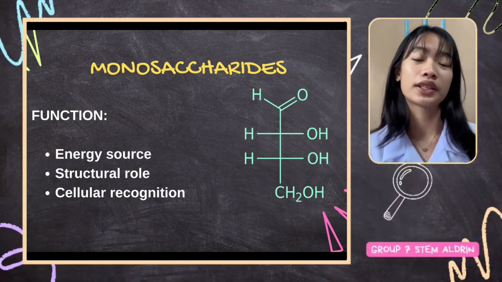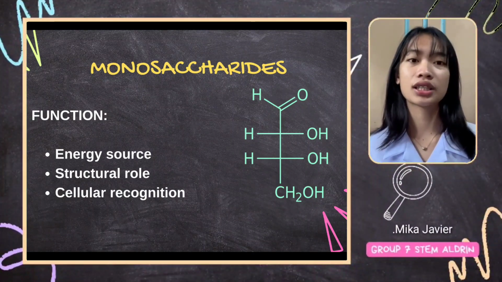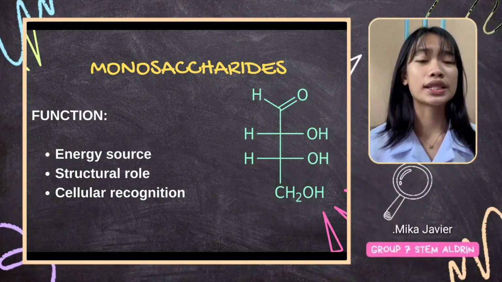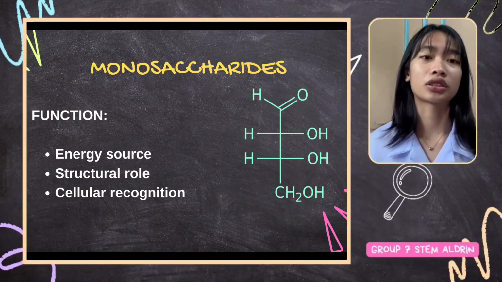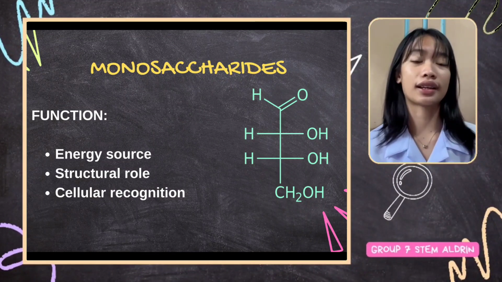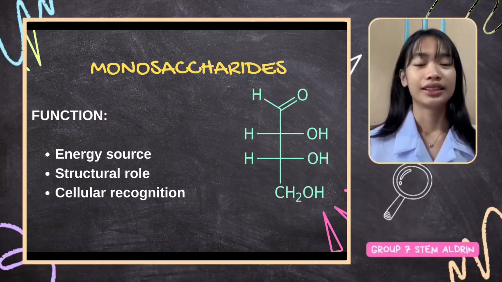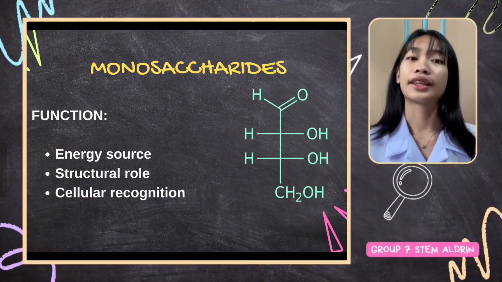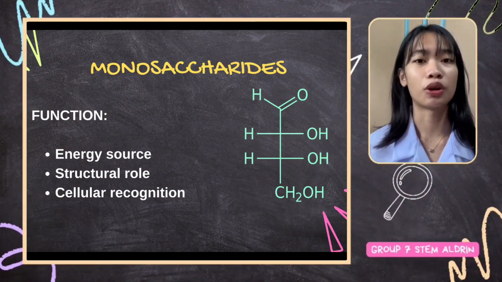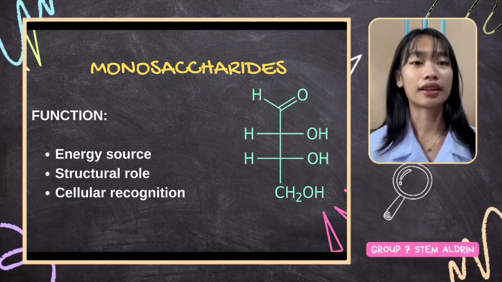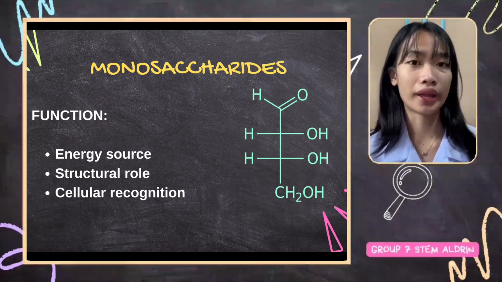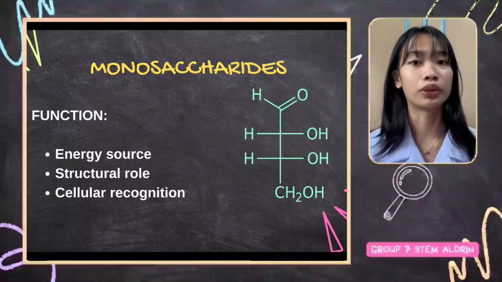Monosaccharides are the simplest form of carbohydrates, often referred to as simple sugars. They are the basic building blocks of more complex carbohydrates like disaccharides and polysaccharides. Since monosaccharides consist of a single sugar molecule, they cannot be further hydrolyzed into smaller sugar units. Monosaccharides have a general molecular formula, CnH2nOn, where n is the number of carbon atoms.